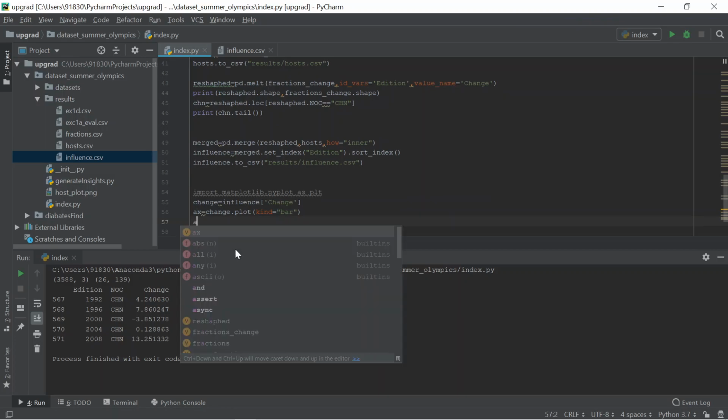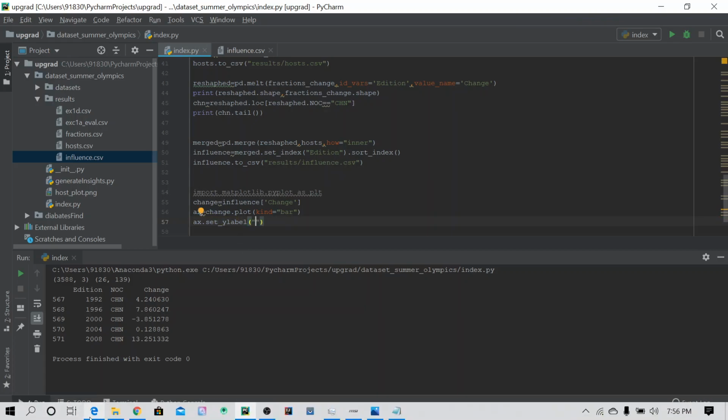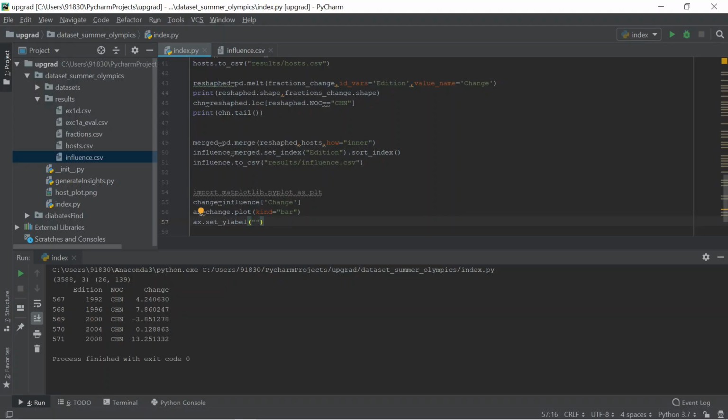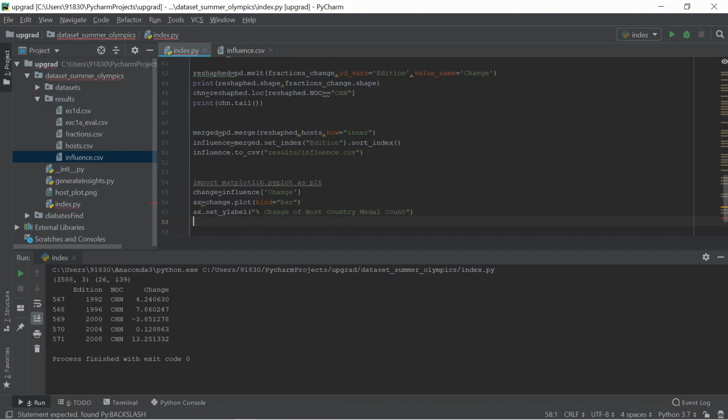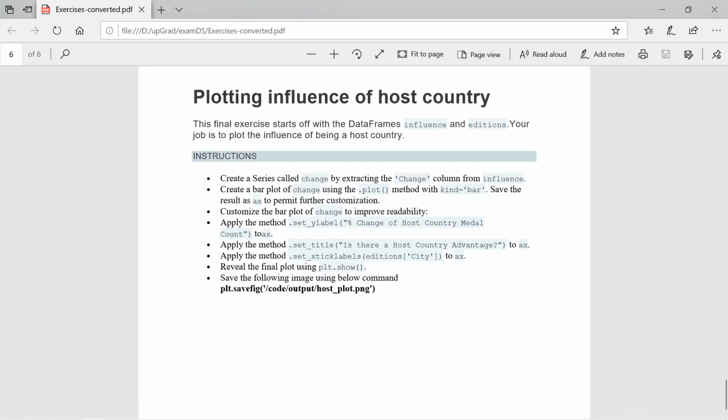And also they want ax dot set_ylabel. And also with ax they want set_title as this one.